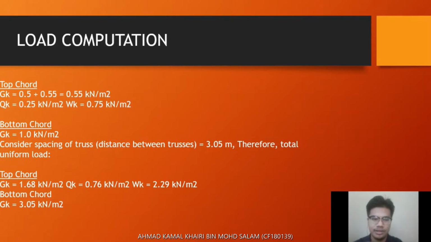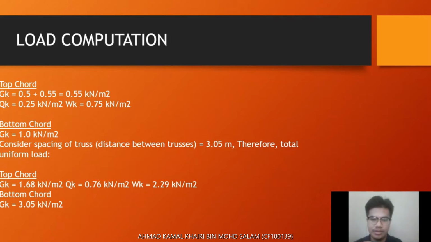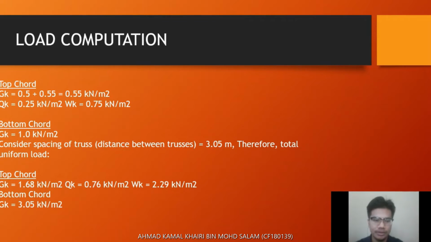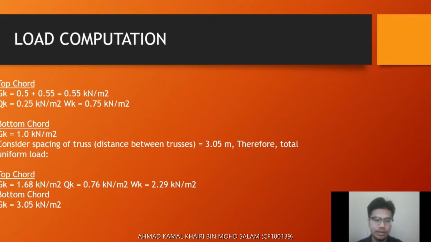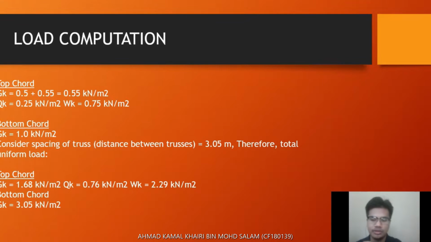Considering the spacing of trusses, the distance between trusses is 3.05. Therefore, the total uniform load for top chord, GK is 1.68, QK is 0.76, and WK is 2.29. For bottom chord, GK is 3.05 kN. So that's all for me.